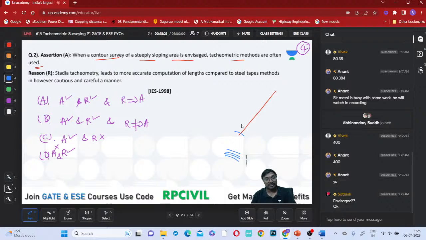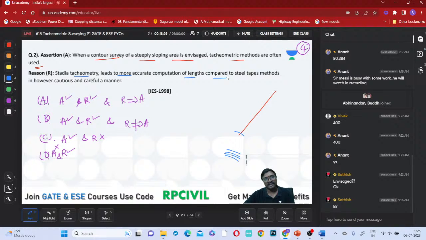Lot of elevation points will be getting or not? Obviously. The stadia tacheometry leads to more accurate computation of lengths compared to the steel tape methods. However, cautious, more careful manner, right? So if you just observe, if you are using this steel tape, we will be getting this exact horizontal distances for this contour interval.